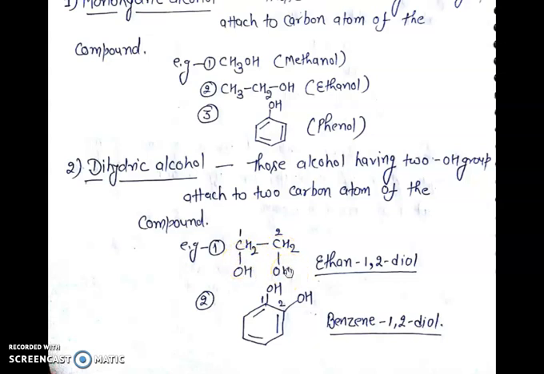The second example, benzene-1,2-diol. In benzene-1,2-diol, two OH groups are present, which are attached to two carbon atoms of the compound.